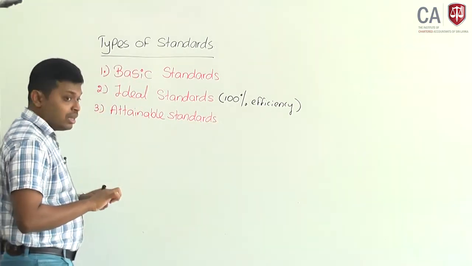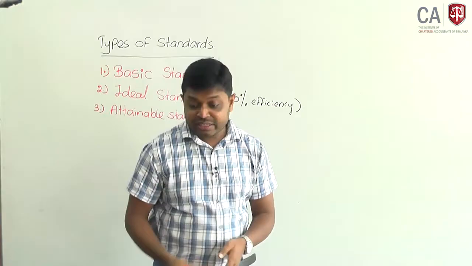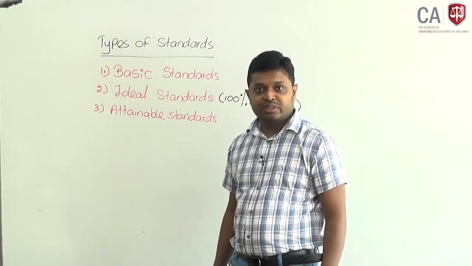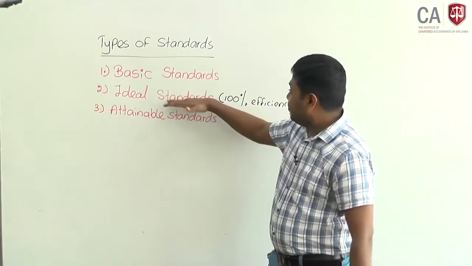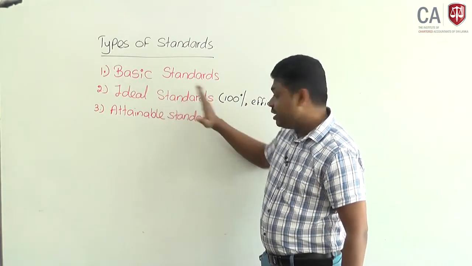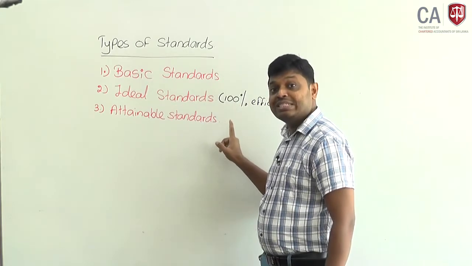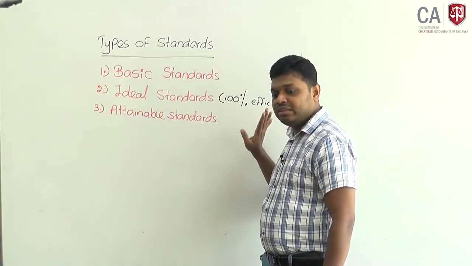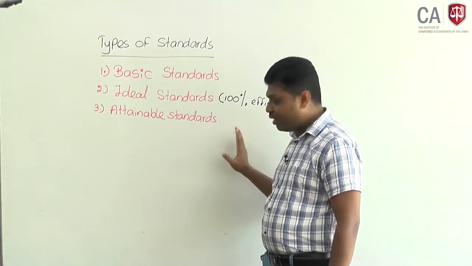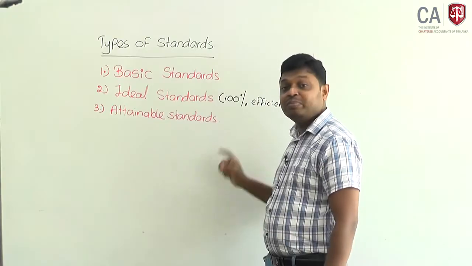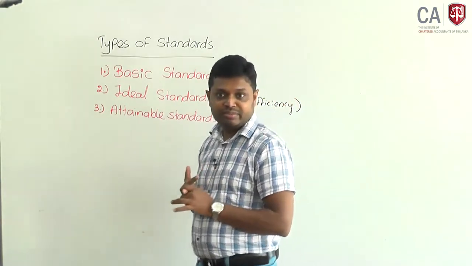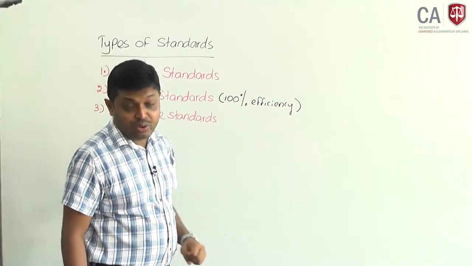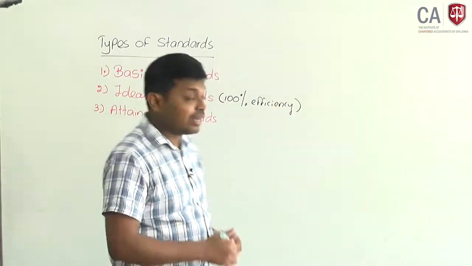Attainable standards. Attainable standards mean they are difficult to achieve but can be achieved. To eliminate the weakness in ideal standards, this type of standard keeps an allowance for normal wastage and normal breakdowns. Therefore, under normal conditions, these standards can be achievable or attainable. Therefore, these are recommended.